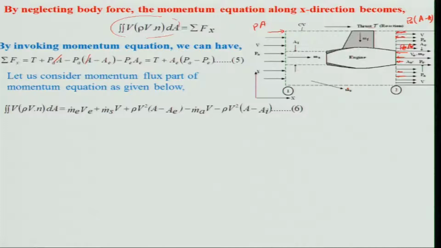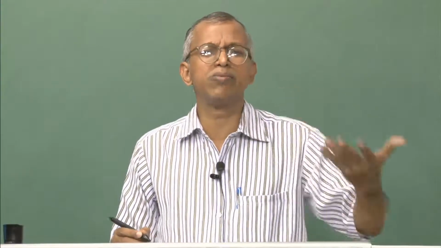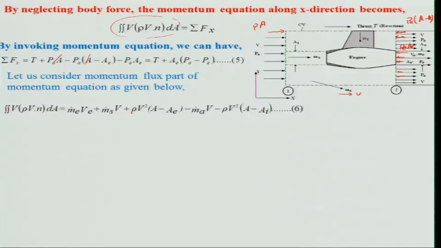This is the mass flow rate, which will be moving with a velocity v, because it is far away. So, it will be moving this fluid along the x direction, that is an assumption, because we are assuming along the y direction that mass flux is negligibly small, plus rho v square A minus A E, that means this amount, which will be there because we are considering the exit.